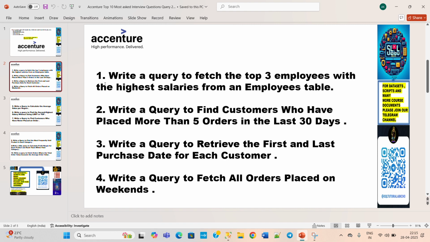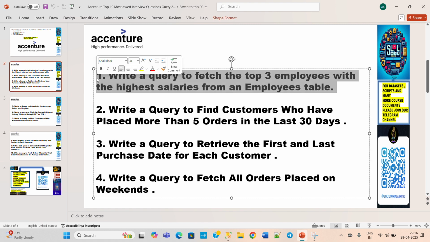So first, it says: write a query to fetch the top 3 employees with the highest salary from an employee table. The naming convention of the tables that we have used for this set is that we mention the table name, and after that the question number which that table refers to. Now move on to SSMS and check the table structure first.